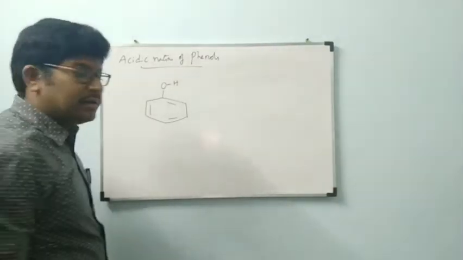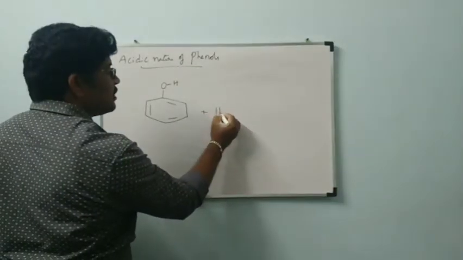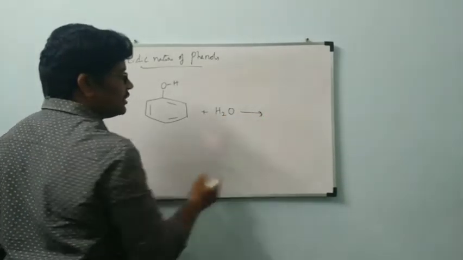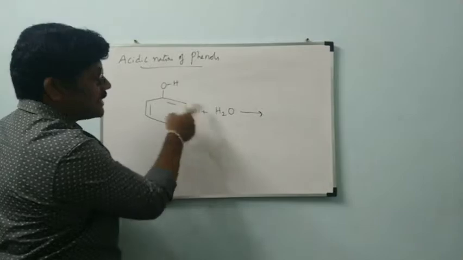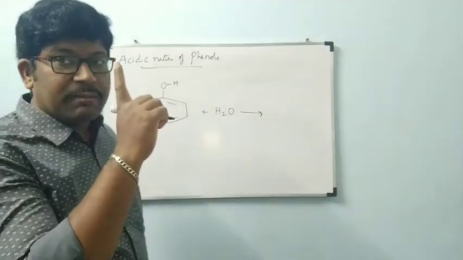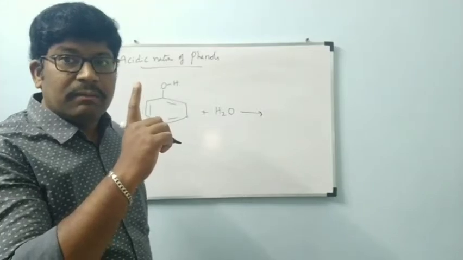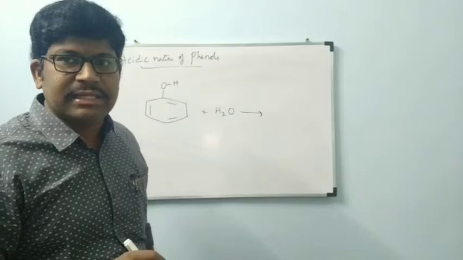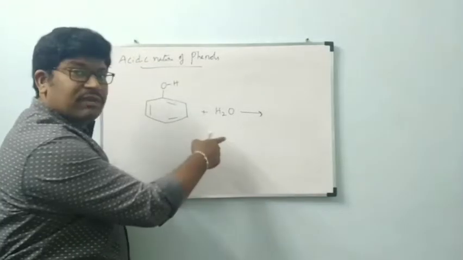C6H5OH is called phenol, which reacts with water. When phenol is added to water, it will donate H plus ions. Previously, in comparison between alcohol and water, water was acting like the acid. Here, phenol is added to water.